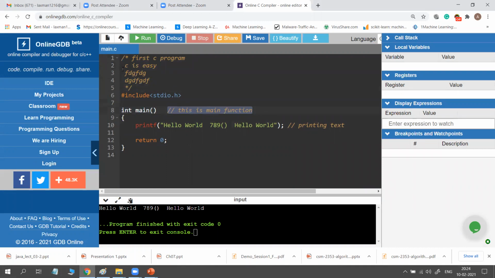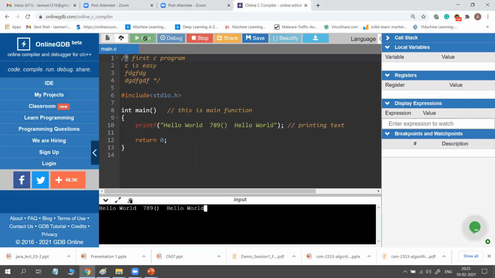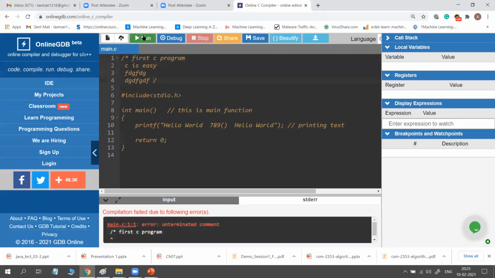How to write multi-line comment? You start slash star. After that, you write your comments in any number of lines. And at last, you need to write star slash. You can also put the star slash here, not a problem. So this is the beginning of the comment, end of the comment. So there is no error. But here, this syntax is important. For example, I removed the star. Execute it. It shows error. See here. So that is important notation. You need to remember that notation. So slash star slash, opening and close. Okay. So this is the way to use your comments.